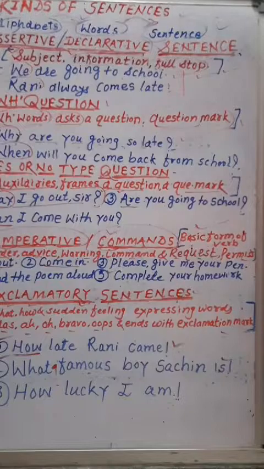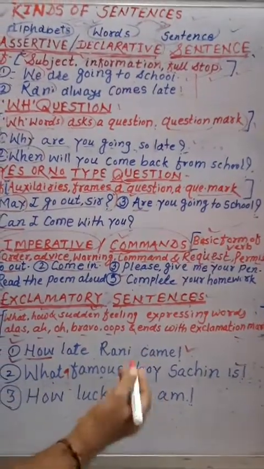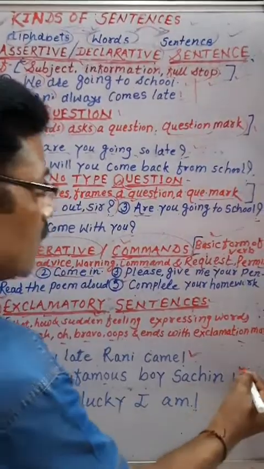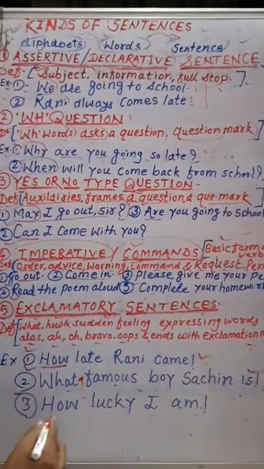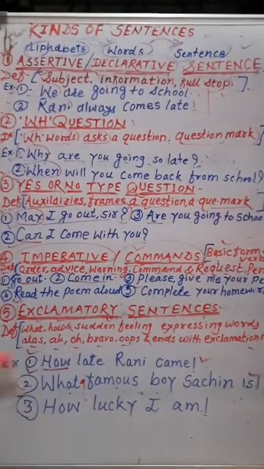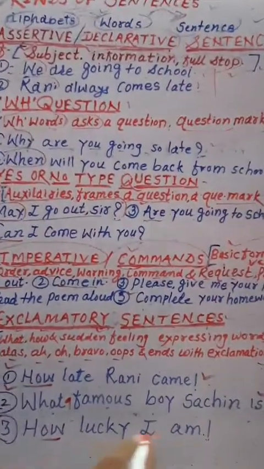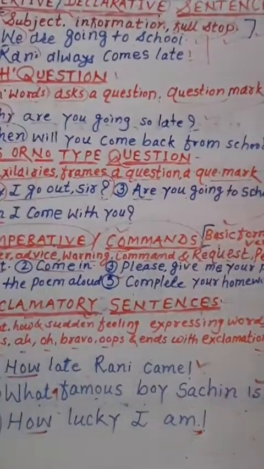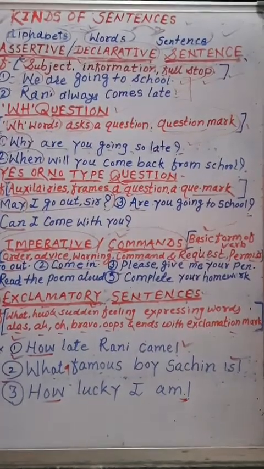Here the sentence begins with what, sudden feeling is expressed here and it ends with an exclamation sign. Then last one, how lucky I am. Here the sudden feeling is expressed and this sentence begins with how and ends with an exclamation mark. Okay, in this way we have completed our 4 kinds